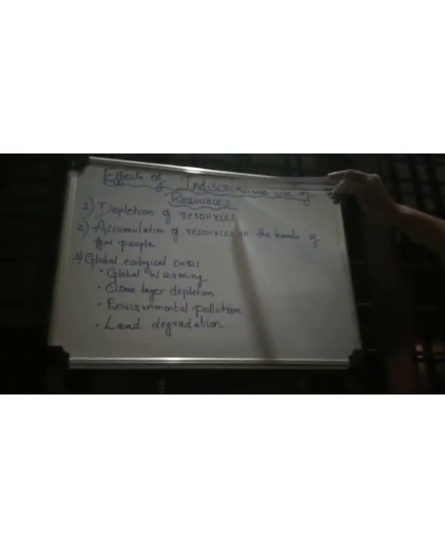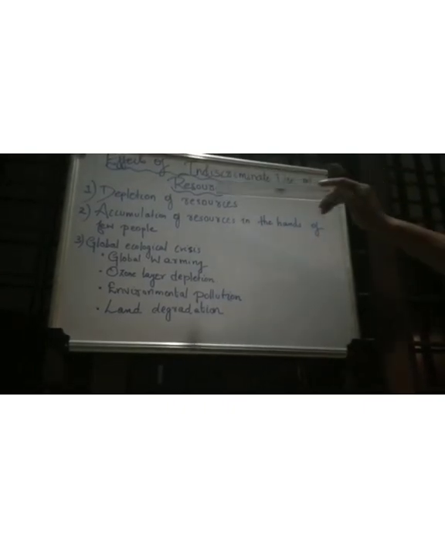Children, human beings are utilizing the resources again and again continuously, or they are over exploiting some of the resources, and this is known as indiscriminate use of resources. What are the effects of indiscriminate use of resources? Let us learn in detail.